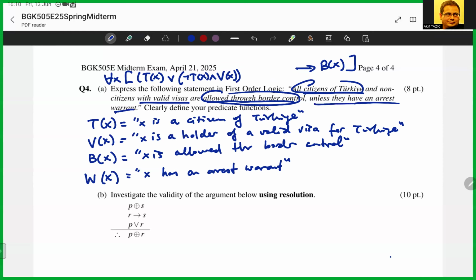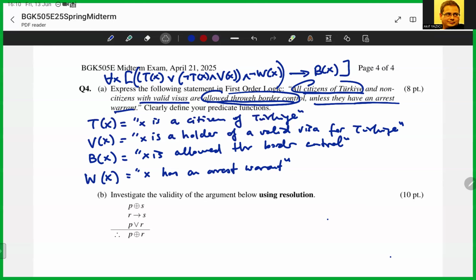Unless they have an arrest warrant. So this will allow you unless you are being pursued. Okay, so this or this, and you shouldn't have an arrest warrant, so not W of X. Okay, together, another set of parentheses here will let you through the border. So this is the answer.